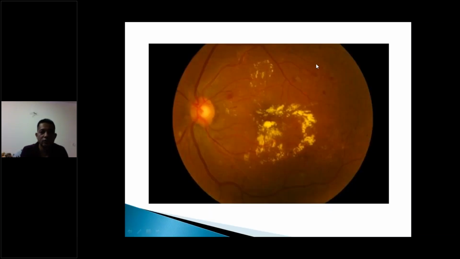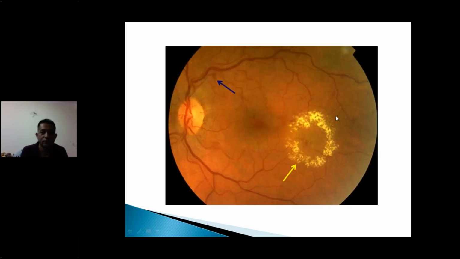This you can see is a circinate hard exudate in the center. And again, this is a leakage as we talked. The aneurysm ruptures and the contents in the blood goes into the macula. And in this case, because the fovea is affected, we have a macular edema.